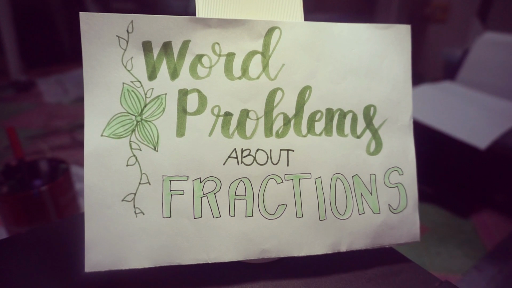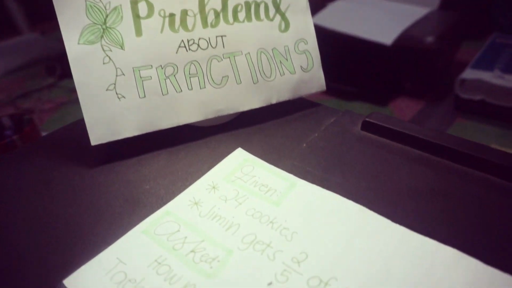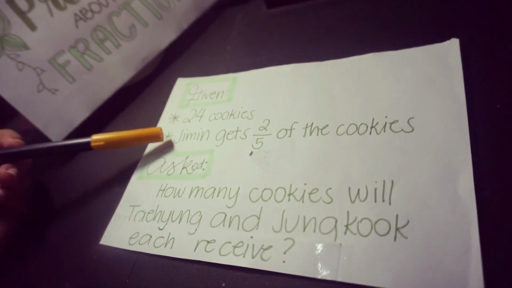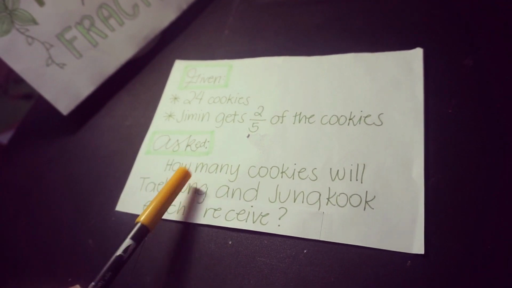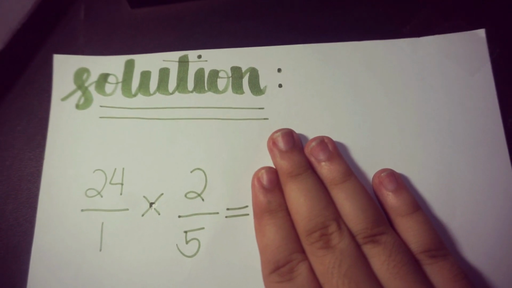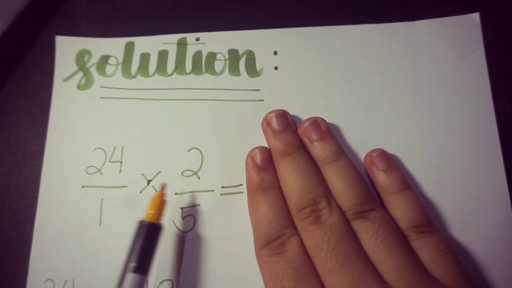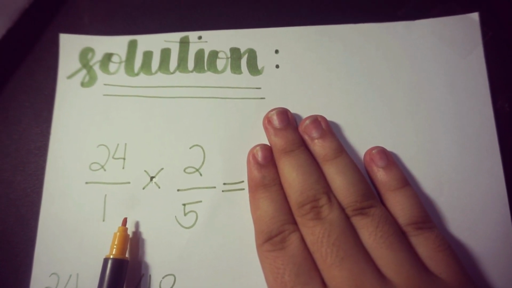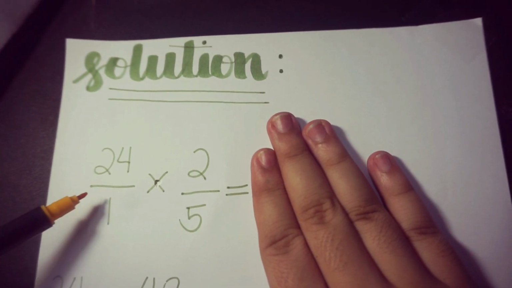Word problems about fractions. To solve the word problem, we must first identify what is given and asked. The given are 24 cookies, and Jimin gets 2/5 of the cookies. And the ask is, how many cookies will Taeyong and Jungkook each receive? So let's proceed to the solution. First, we must multiply 24 by 2 over 5. Every whole number has a denominator of 1, so this is 24 over 1.